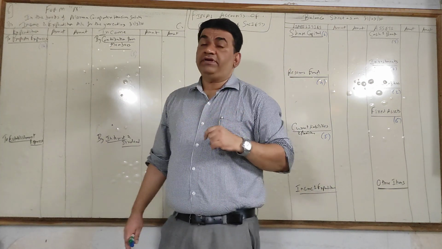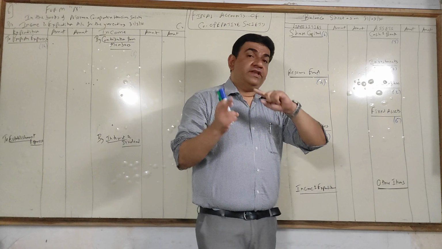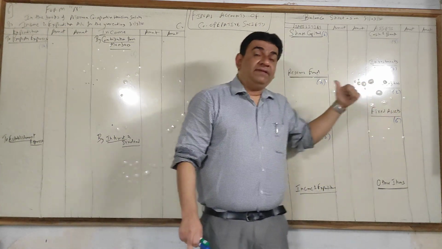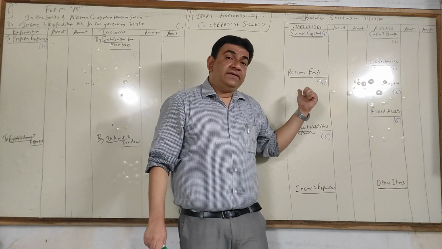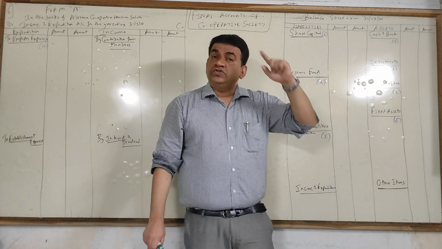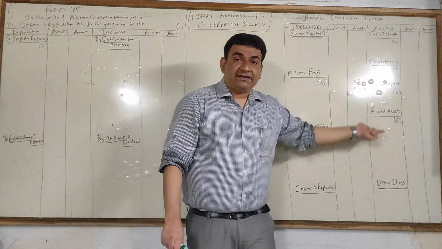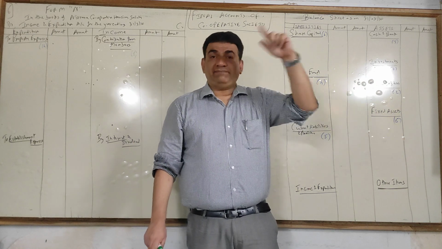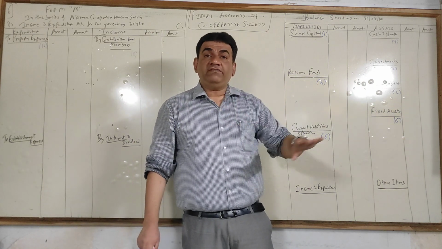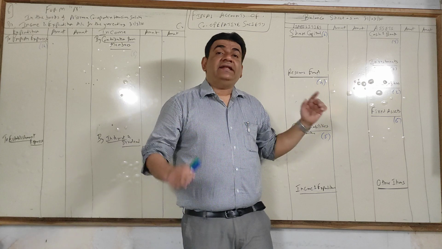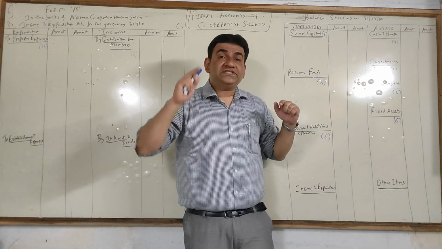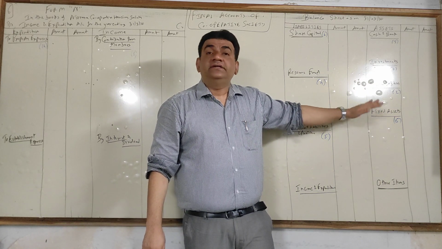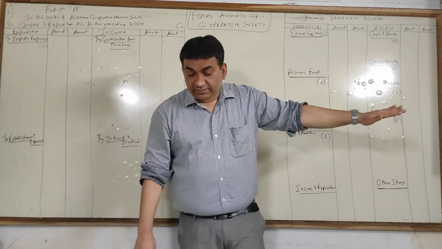Then staff provident fund investment. When you deduct staff's provident fund, the amount of provident fund appears on the liability side. But why liability? Because later on you have to pay them. So to pay them, what you do? You invest that money. When the time of payment comes, you will sell the investment and pay. So the liability of provident fund will come on the liability side, and the investment made for the specific purpose of provident fund will be shown under the separate head, staff provident fund investments.